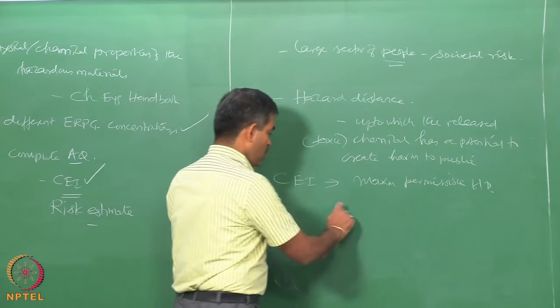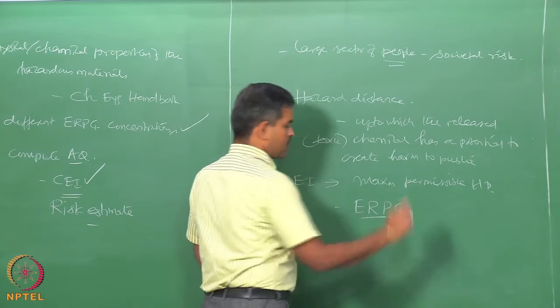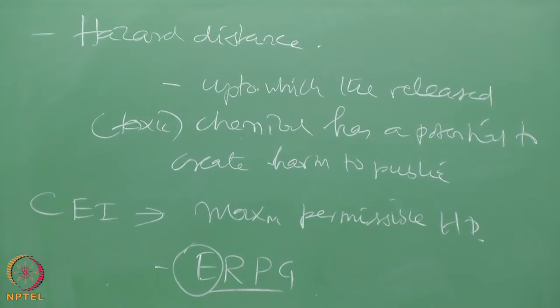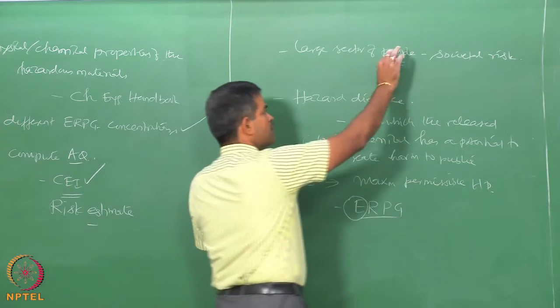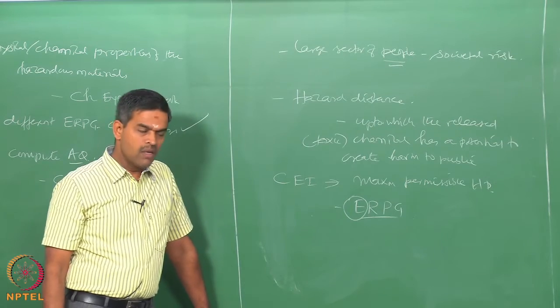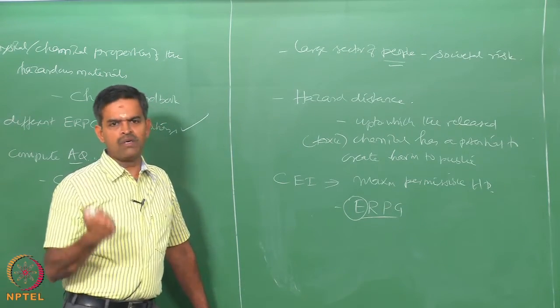That is why we call this the emergency response planning guideline. In case of any accidental release of a chemical, if the public is placed beyond the hazard distance, then the consequences of the released chemical on the public can be minimized and the catastrophe can be controlled.